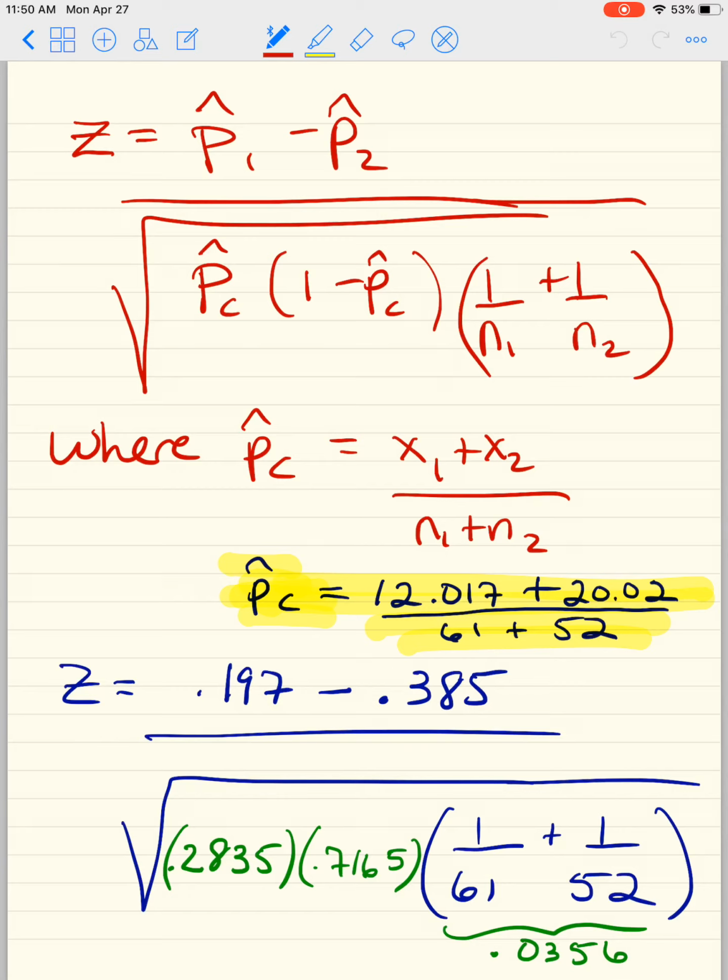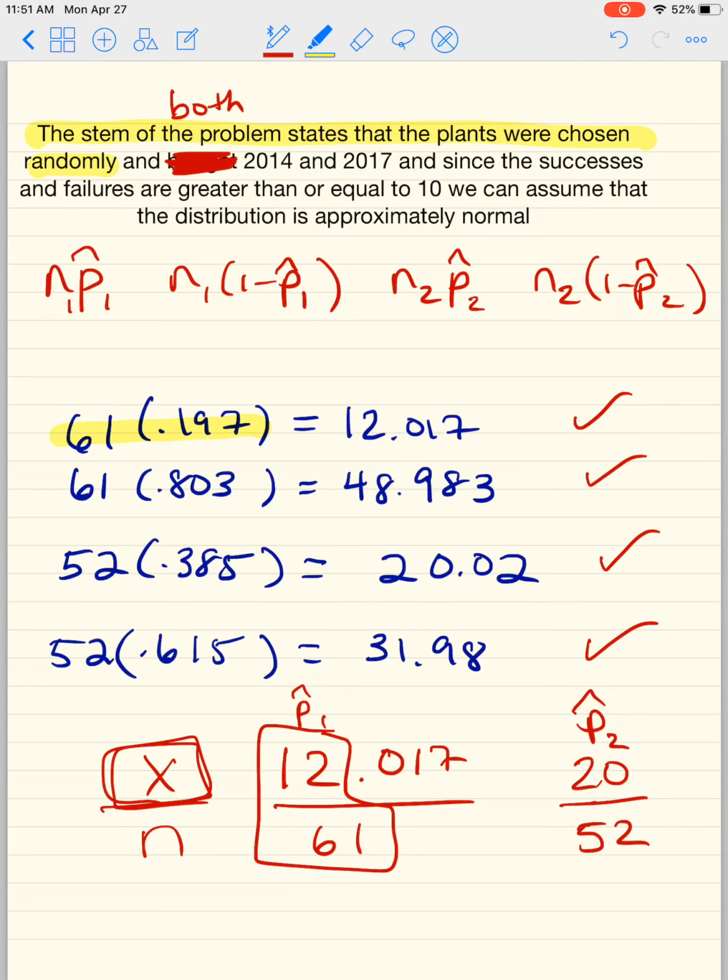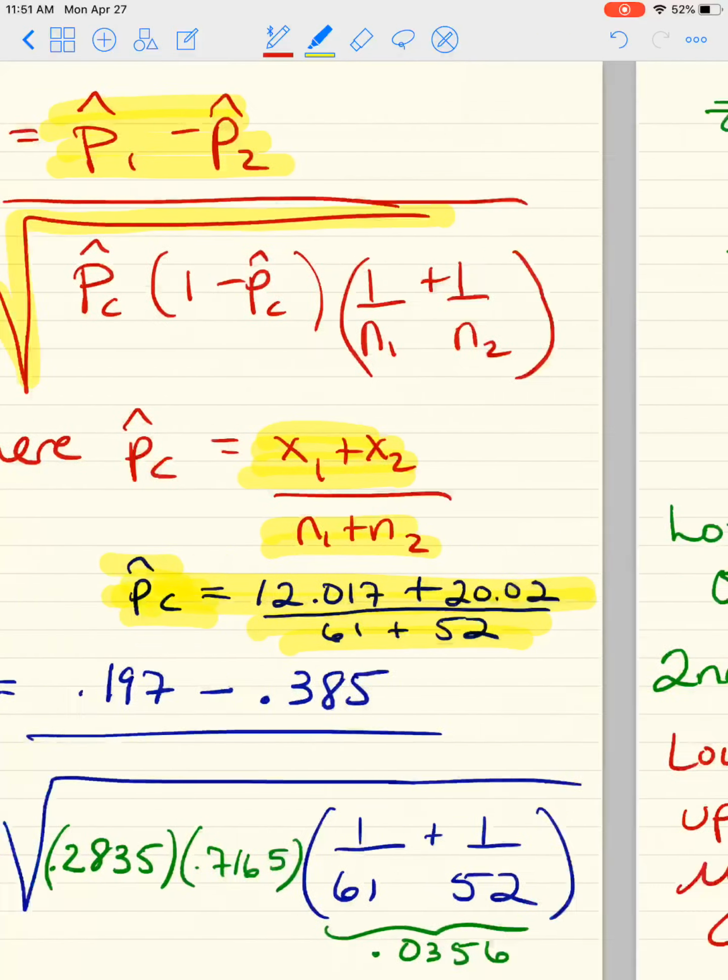The z-test is p hat 1 minus p hat 2 divided by, as I showed you in my last video for a 2-sample proportion, this new guy, p hat c. P hat c is taking the x's in both cases and adding them, taking the n in both cases and adding them, and then dividing those two values. Well, remember our x is this guy and this guy. X is supposed to be a number.